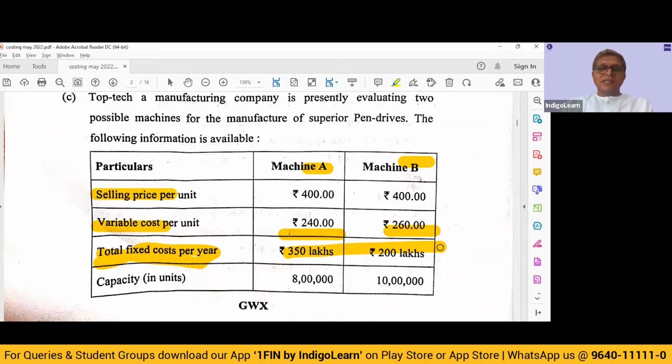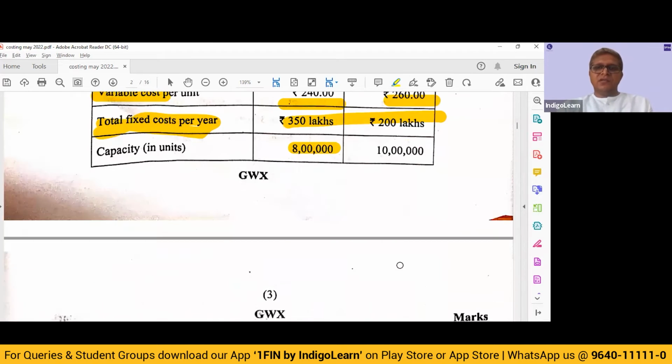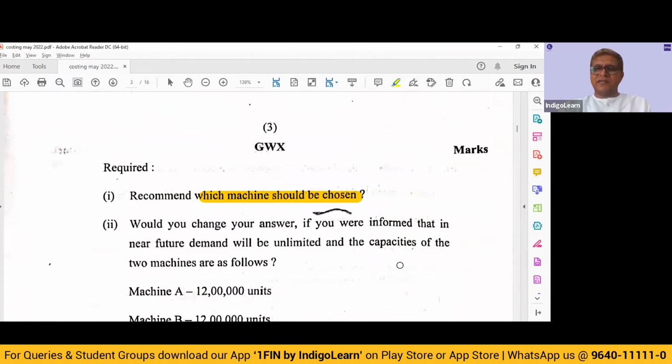But one more thing you need to keep in mind: the capacity here is only 8 lakhs. So you will be restricted; once you go beyond 7.5 lakh, you can get this benefit only up to 8 lakh. Beyond that, you have no option but to go for machine B. So these are the basics in place. Let's look at the requirement.